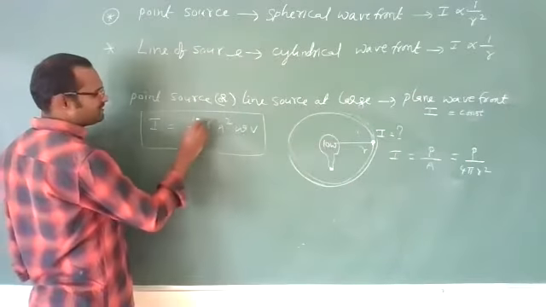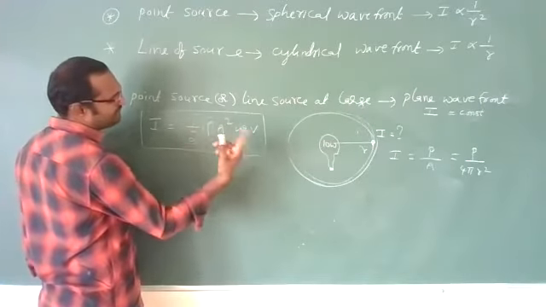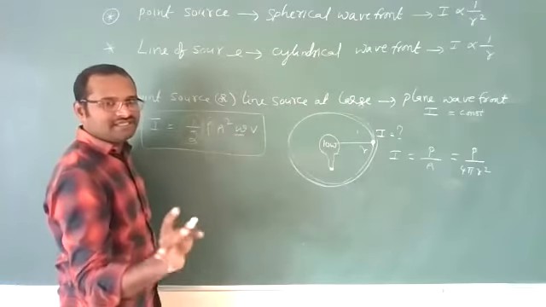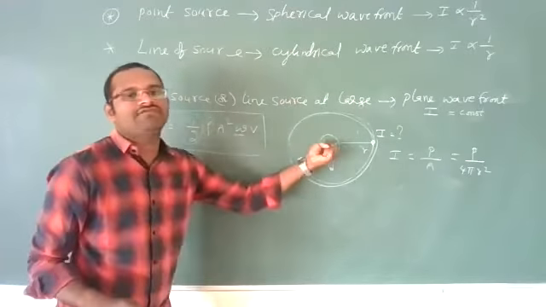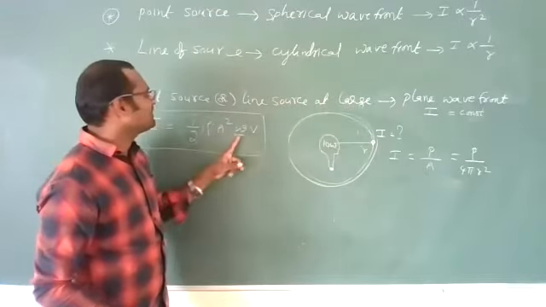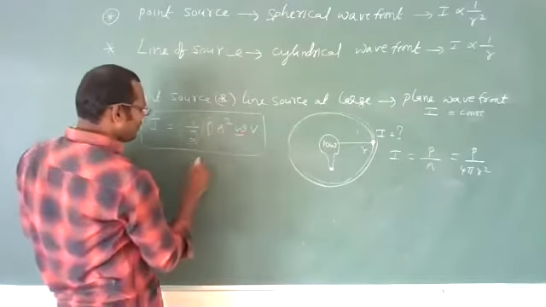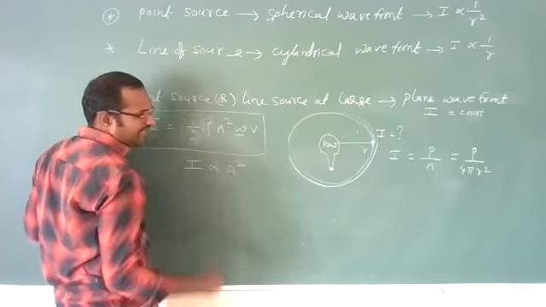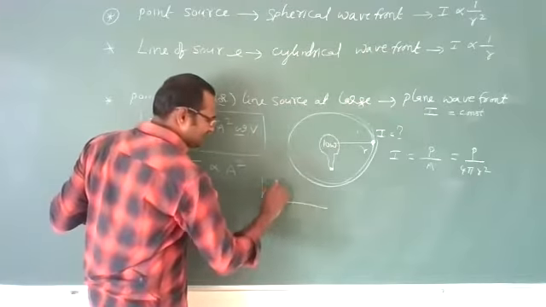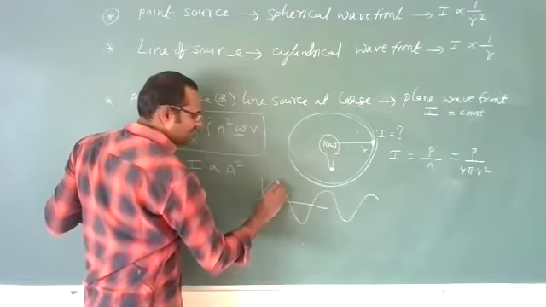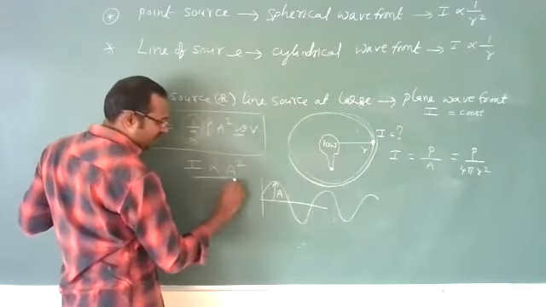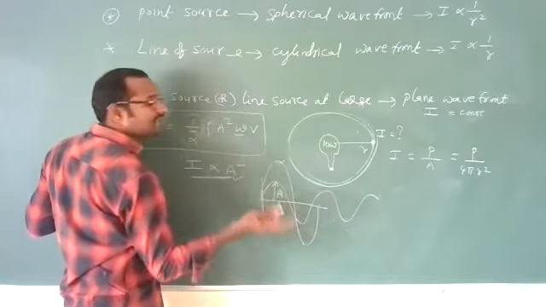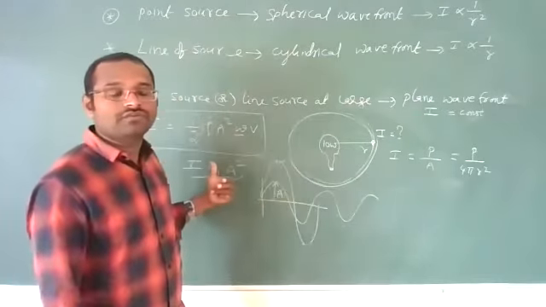From this, half is constant, rho is density of that medium, constant. Let us take one particular medium. Omega is angular frequency. Let us imagine a source is producing with some angular frequency, so omega is constant, v is distance. Now intensity is directly proportional to amplitude square. Amplitude, wave is going like this. This is the amplitude. That means from this relation, if the amplitude of a wave is more, then intensity due to that wave will be more.